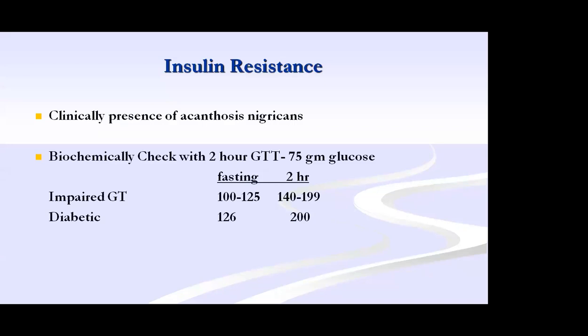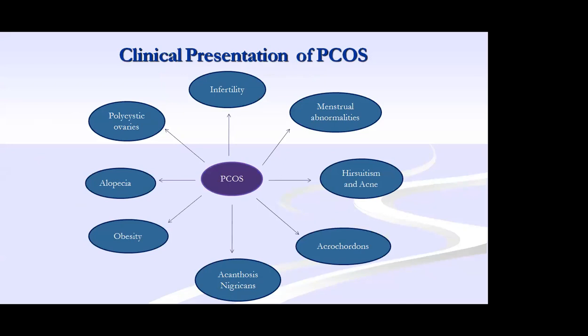If it is more than this, 126 fasting and 2-hour 200, consider her as diabetic. So if the patient has PCOS, there is an increased incidence of type 2 diabetes in future. So insulin resistance will be identified with this OGTT and acanthosis nigricans. With both hyperinsulinemia and hyperandrogenemia, what is the clinical presentation in PCOS?